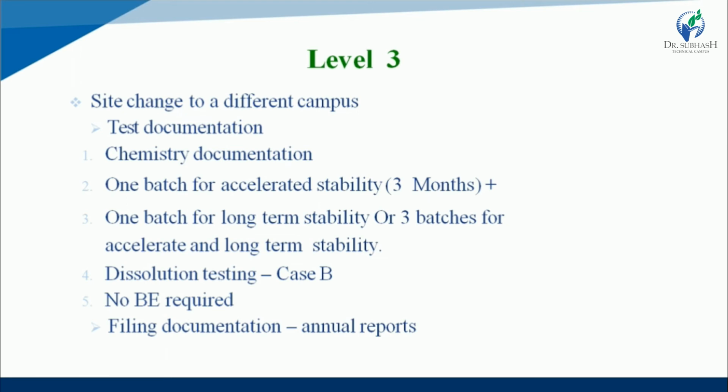In test documentation, any type of chemistry documentation, one batch for accelerated stability, particularly for 3 months. Second one is one batch for long-term stability or 3 batches for accelerated and long-term stability. That means one batch for long-term stability, otherwise 3 batches for accelerated long-term stability study.